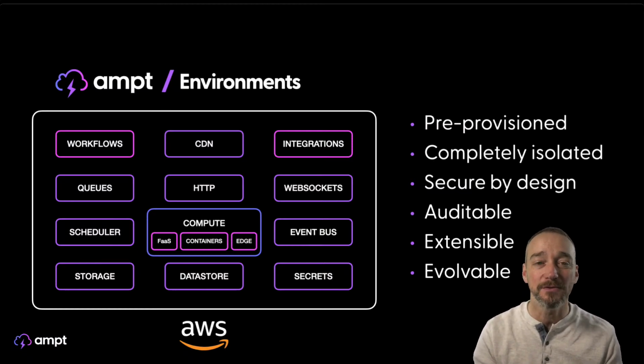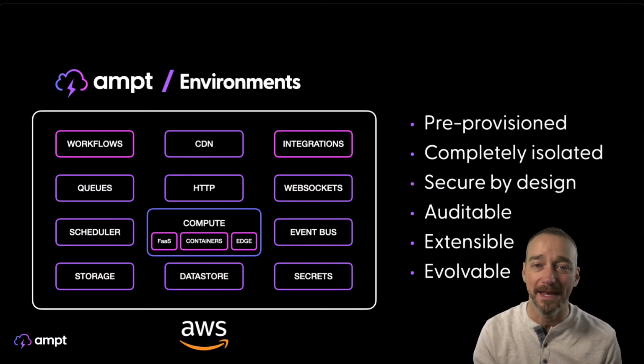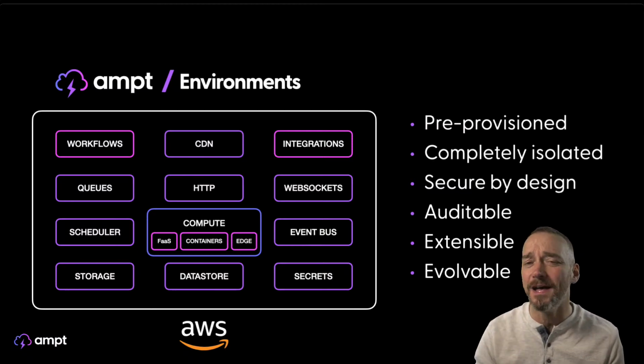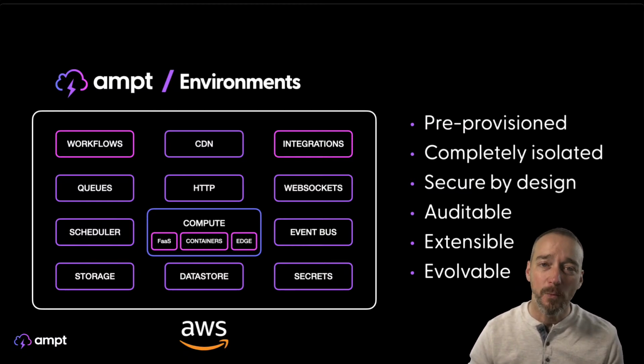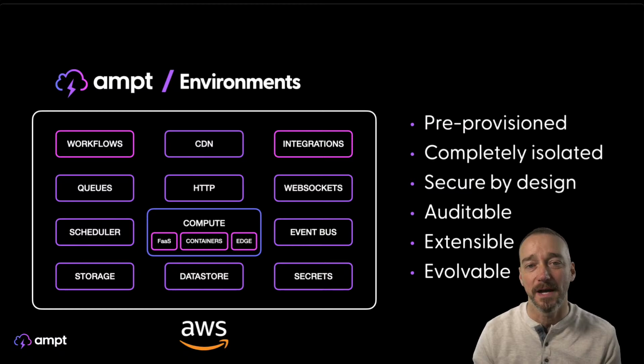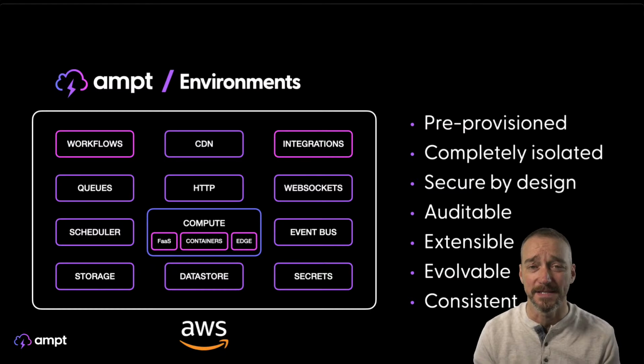But this is what's really interesting. As there are different features and services and capabilities that you need to be able to use, the architecture below is actually evolvable in the sense that it can change and adapt without you necessarily having to rewrite anything at the top level. So there's still a need to know the concepts of distributed systems and how some of that stuff works, but we can evolve the architecture underneath that maps back to the code that you write. So you don't have to change anything, and you can do some pretty interesting things there.